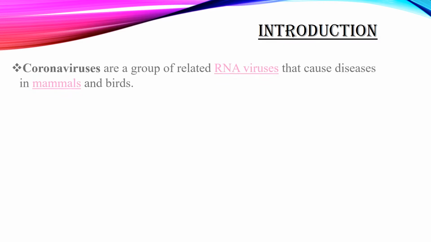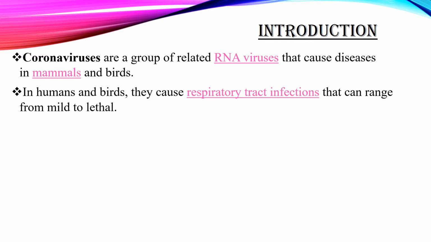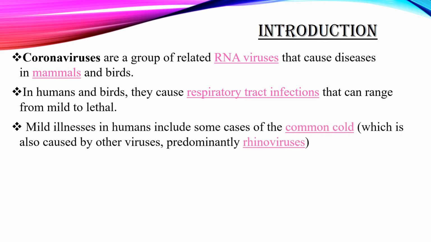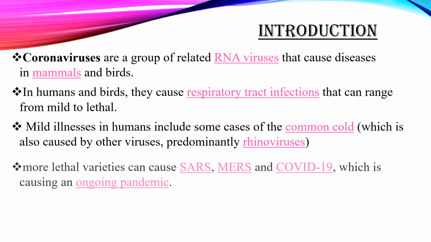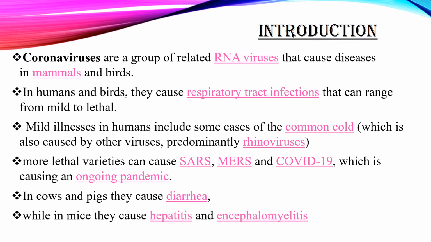To introduce this topic, coronaviruses are a group of related RNA viruses that cause diseases in mammals and birds. In humans and birds, they cause respiratory tract infections that can range from mild to lethal. Mild illnesses in humans include some cases of the common cold, which is also caused by other viruses, predominantly rhinoviruses. More lethal varieties can cause SARS, MERS, and COVID-19, which is causing an ongoing pandemic. In cows and pigs, they cause diarrhea, while in mice, they cause hepatitis and encephalomyelitis.